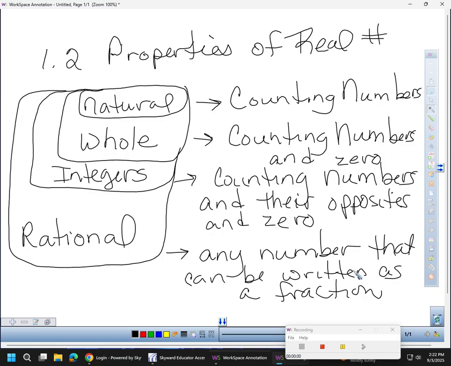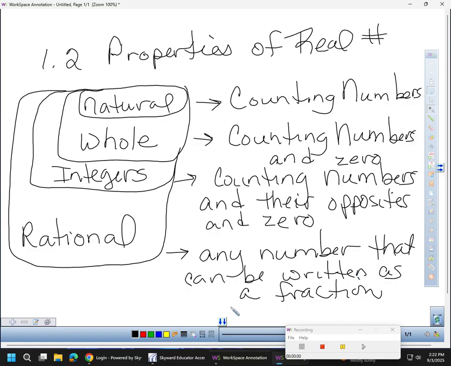So -10, for example, can be written as -10/1 or -20/2, right? So that makes it rational. 1/3 can be written, right? That's a fraction. The square root of 4 is actually the number 2. That can be written as a fraction. So we can do a lot of different ways. If it can be written as a fraction, it is rational.